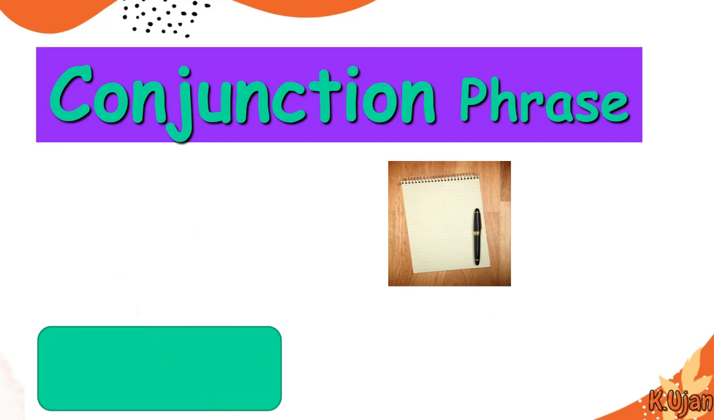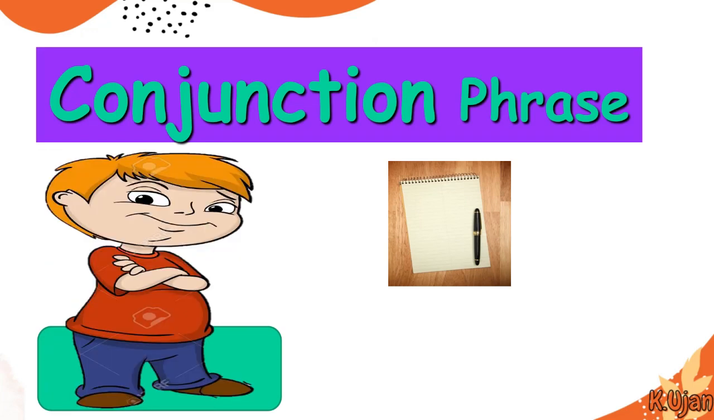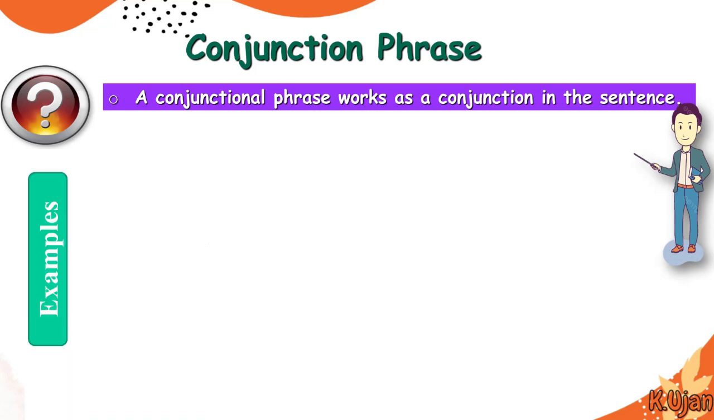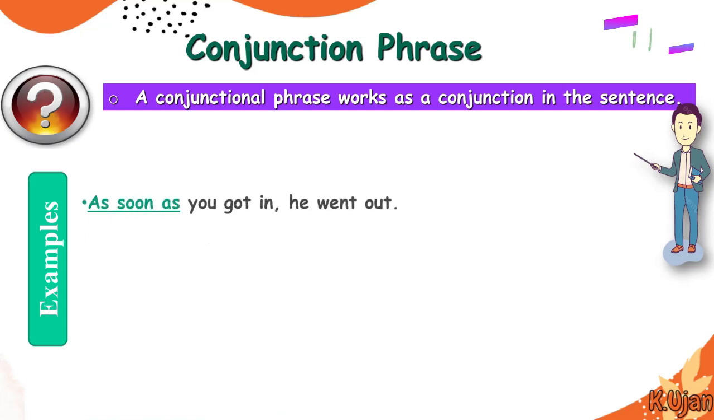Here is another kind of phrase, and that is known as conjunctional phrase or conjunction phrase. A conjunctional phrase works as a conjunction in the sentence, but of course it is a group. As soon as you got in, he went out. So as soon as is actually a combination of three words, and it is a conjunction. So it is a conjunction phrase.